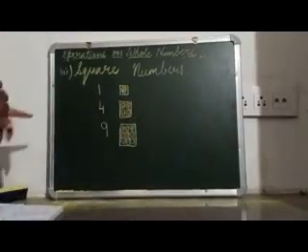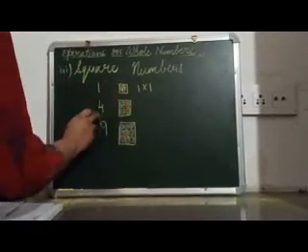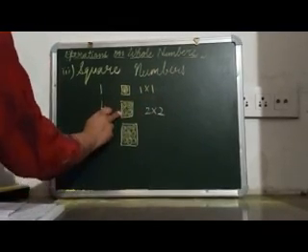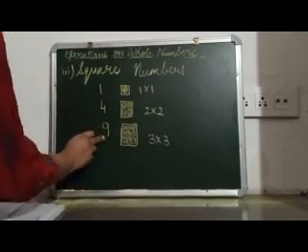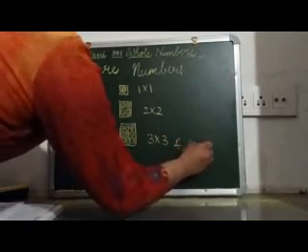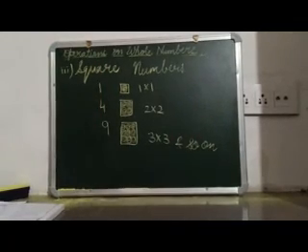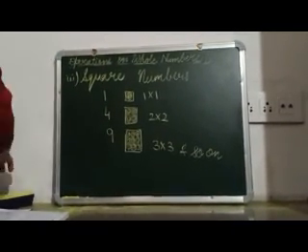So that means the square numbers are 1 into 1, that is 1. Then 2 into 2, that is 4, that is a square number. Then 3 into 3, that is 9, 9 is a square number, and so on. So the numbers that can be represented as a square array of dots are the square numbers.